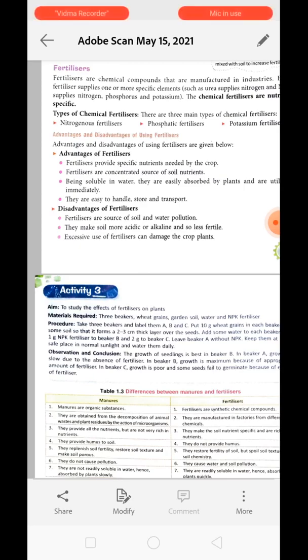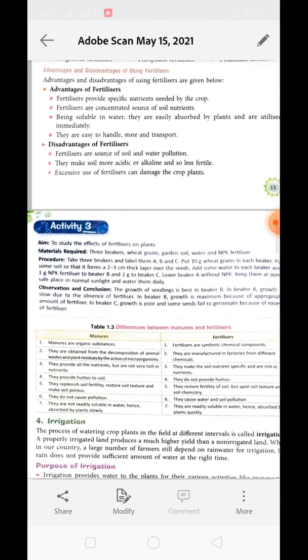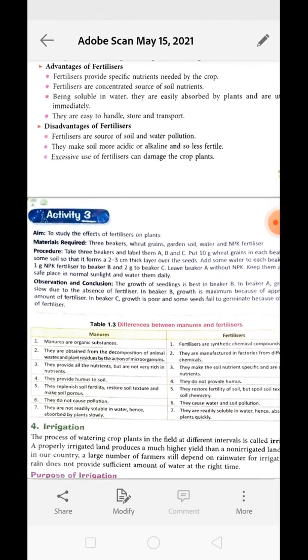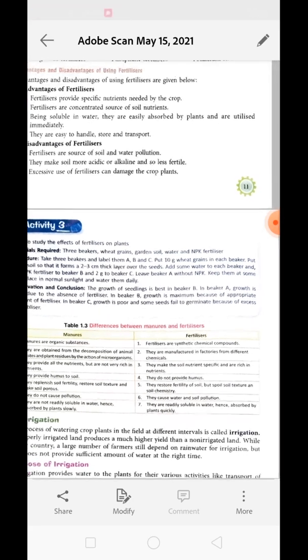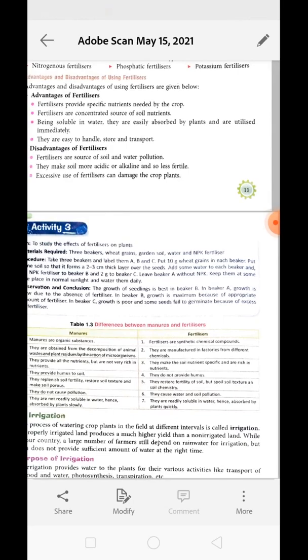So we should use fertilizer in proper amount, and we should never use it in overdose. Understood? Now to study the effect of fertilizers on plants, we have activity number 3. To perform this activity, we need 3 beakers, and we are going to name them A, B and C, and of course we need 10 grams of wheat grain in each beaker. We will put some soil, about 2 to 3 centimeters thick, in all these beakers. The soil thickness will be the same in all the beakers.